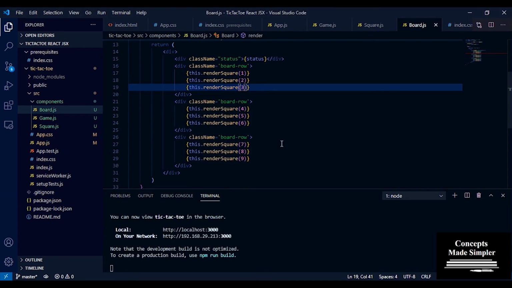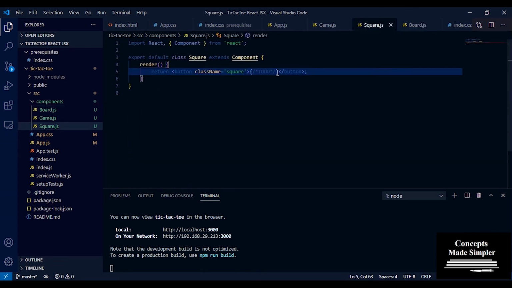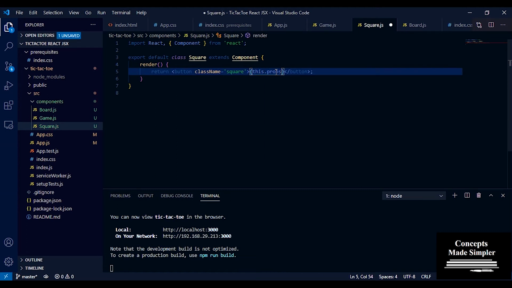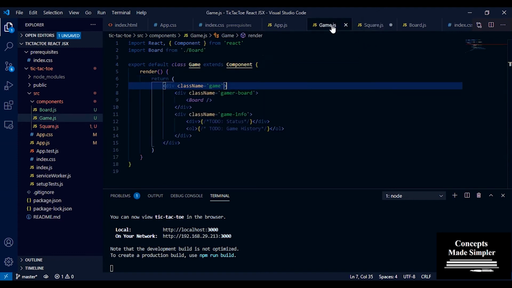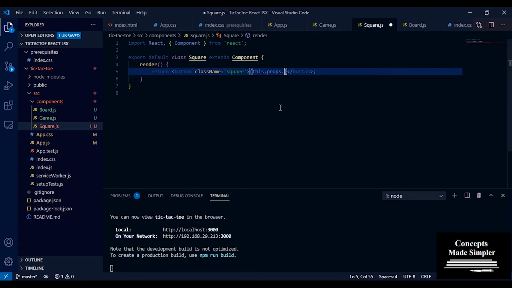Okay. So we pass the square a value of i, and here in this square, I want to print the value of i. So we're going to give this.props, because props is the variable which is going to hold all this information that is passed in. This is a special variable and it's going to hold all your key value pairs that are passed in. So this.props refers to the current component's props, and this.props.whatever we gave there. So here if you see board.js, we gave it the key of value. So we're going to just type this.props.value.